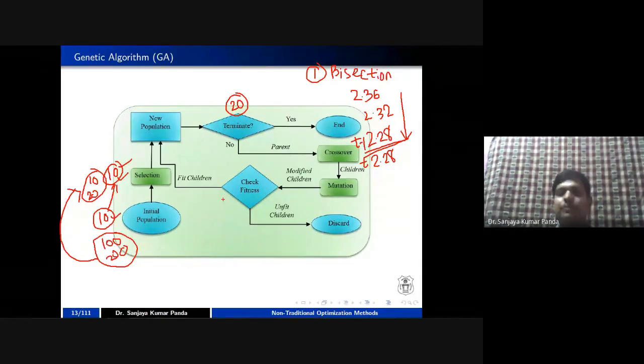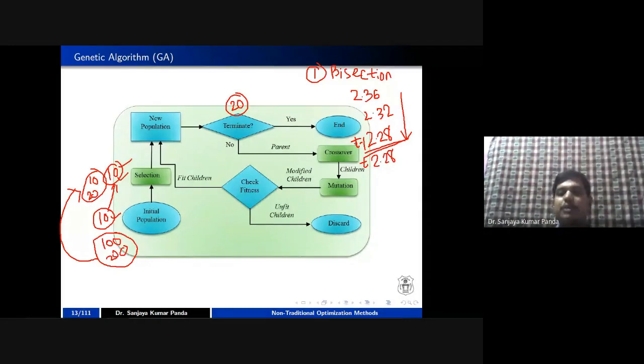In this step, you have two operators. One is called the crossover operator. I will go into details later, that's why I'm not covering it in this particular slide. As I mentioned here, your termination condition is not satisfied, that's why you are going for the process of crossover.